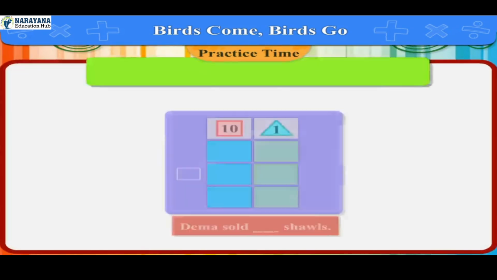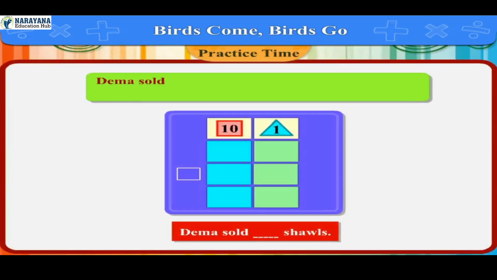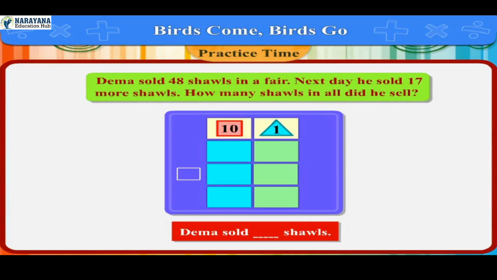Practice time. Example. Dema sold 48 shawls in a fair. Next day, he sold 17 more shawls. How many shawls in all did he sell? Solution. To find out how many shawls he sold, we will add 48 and 17. Write 48 and 17 in tens and ones columns like this.